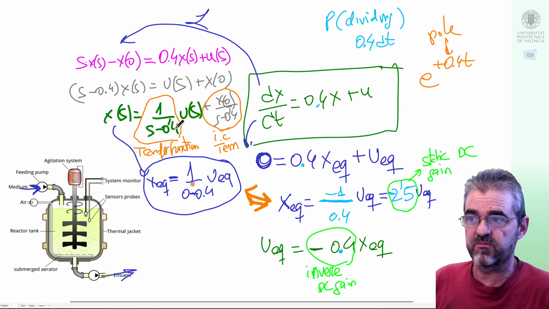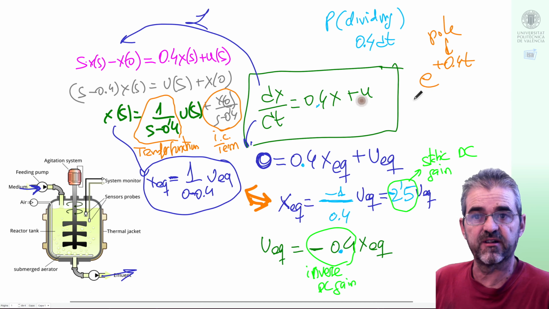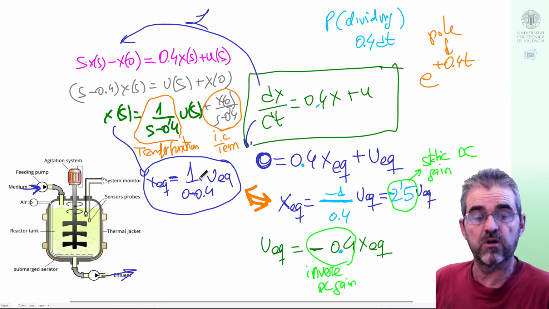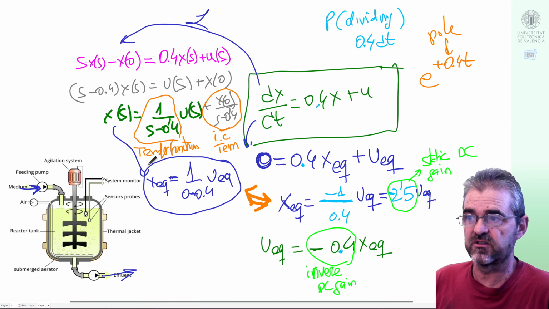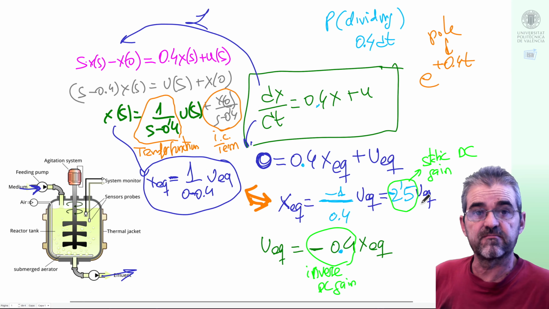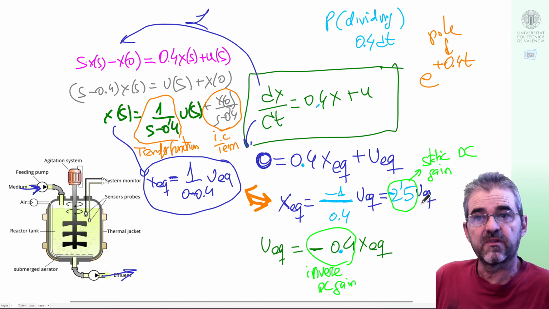But we get the same result: exponential roots of the transfer function denominator and equilibrium points for constant values of everything, just setting the Laplace variable to 0 in the transfer function or setting the derivatives to 0 in the differential equation. And then this is the analysis of the equilibrium and stability of this bioreactor model, both in time domain, differential equation, state equation, and in Laplace domain, transfer function form.